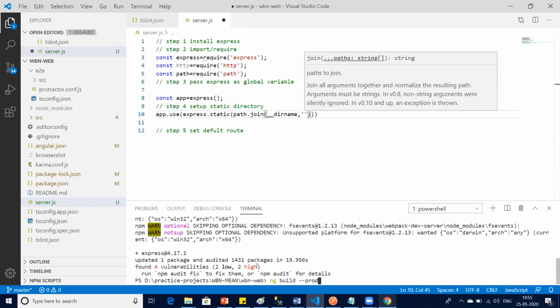Prod means I'm giving a production-based build, not the normal build. So what extra will you get in your production build? Let's see. I fired the command ng build prod. Let this command run.